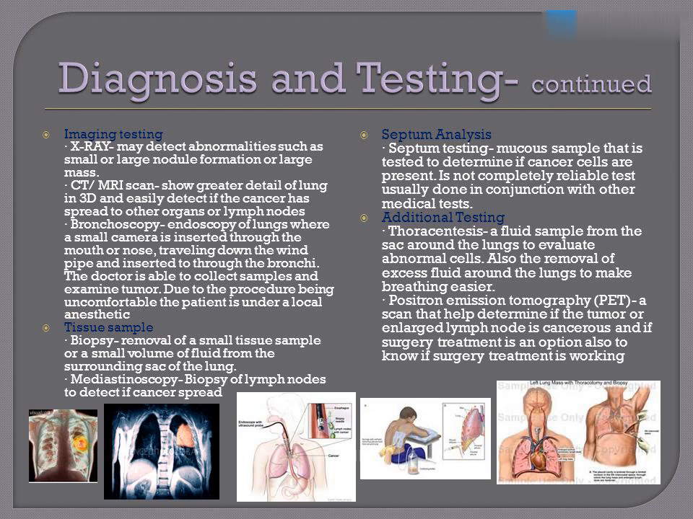Thoracentesis, a fluid sample from the sac around the lungs to evaluate abnormal cells. Also the removal of excess fluid around the lungs to make breathing easier. Positron emission tomography, PET, a scan that helps determine if the tumor or enlarged lymph node is cancerous and if surgery treatment is an option, also to know if surgery treatment is working.